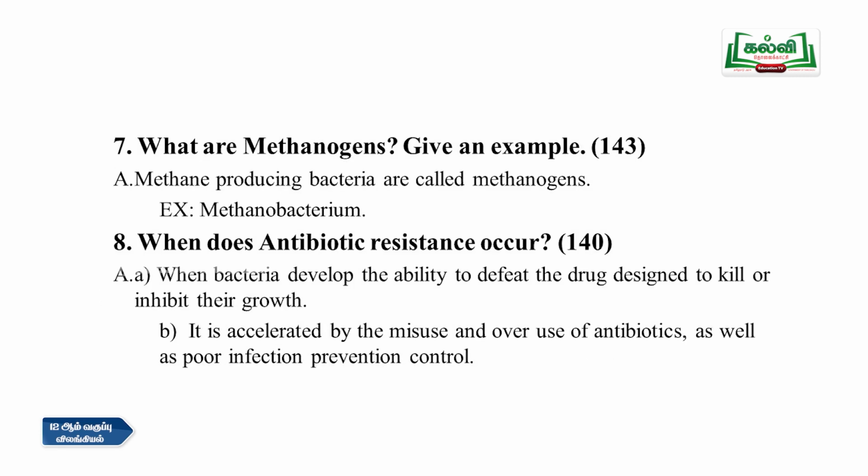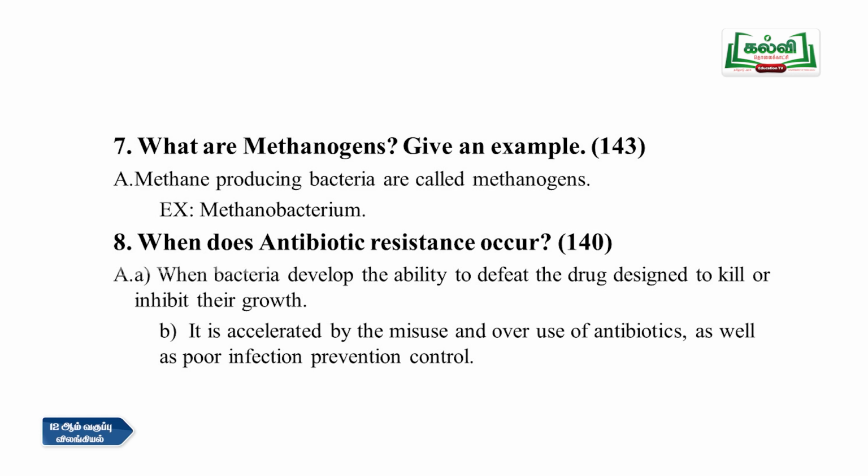Now we go to the 7th question. What are methanogens, and give an example. It is on page number 143. Methane producing bacteria are called methanogens. An example is Methanobacterium. And the 8th one: When does antibiotic resistance occur?